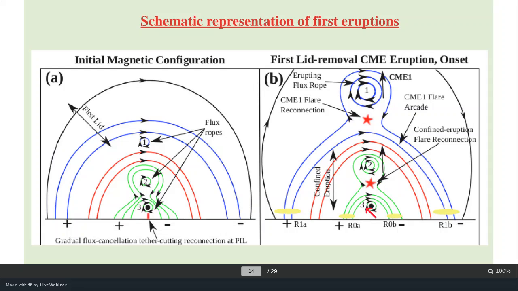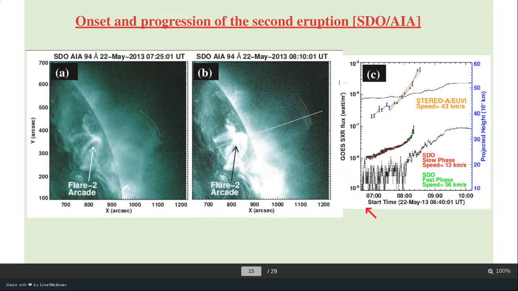Let's discuss the eruption 2. After the first eruption, after 6 hours, we also observed a faint eruption from SDO 94 angstrom. This structure is going to start to erupt here from the same active region. The speed comes out to be 43 and around 56. The eruption is going to be upward, right?